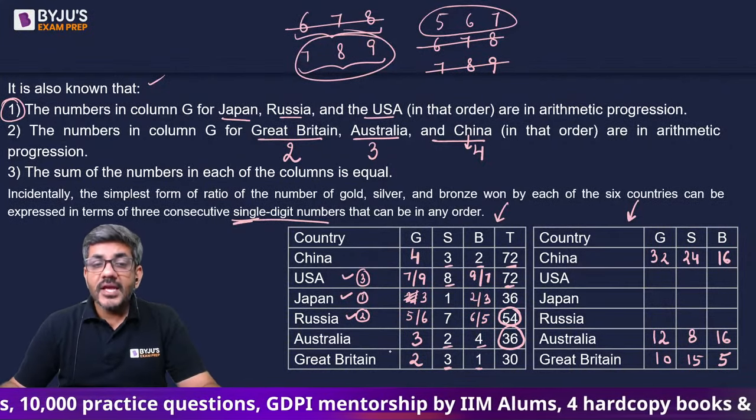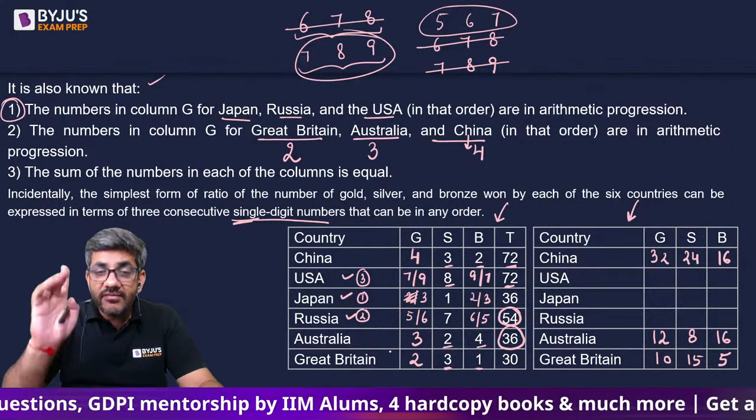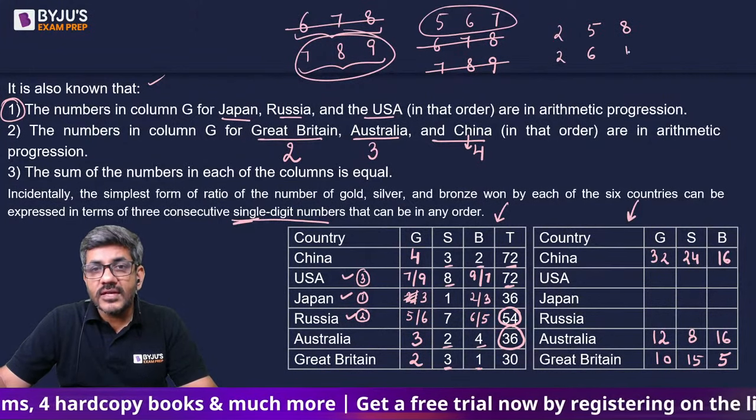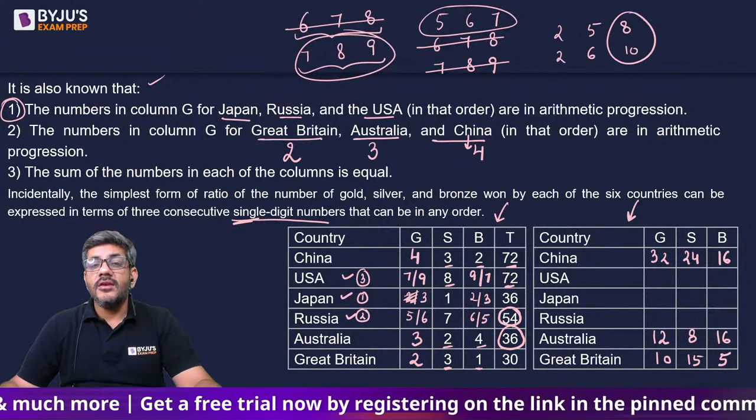I repeat, if Japan is 2 in Gold, Russia would be 5 in Gold. अब 2 के बाद अगर 5 है तो उसके बाद next term 8 होनी चाहिए AP में. 2 के बाद अगर 6 है तो 10 होनी चाहिए. But neither 8 nor 10 can appear in USA. So by that logic, I am saying that this is gone. It cannot be 2. So Japan के लिए 3 ही श्योर है और यहां पे पक्का 2 ही है. So 36 divided in a ratio of 3:1:2, Japan would have 18 medals here, 6 medals here and 12 medals here. तो ये जापान के लिए भी आ गया हम लोगों के पास.